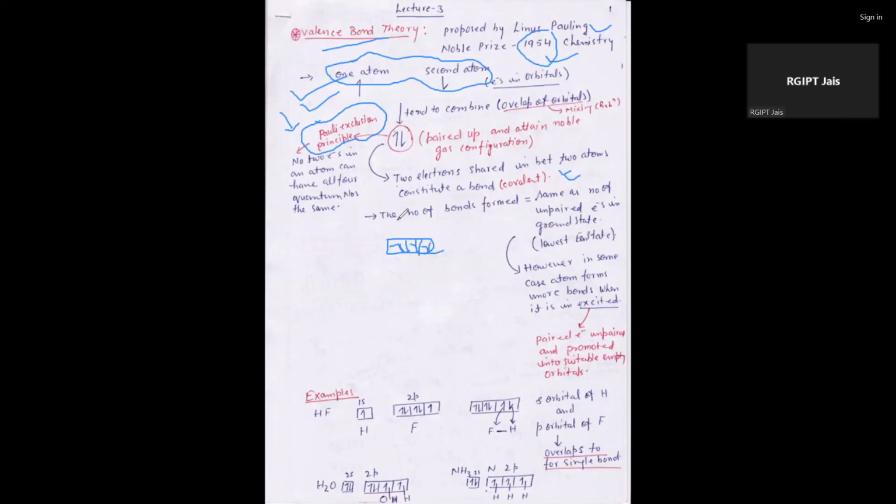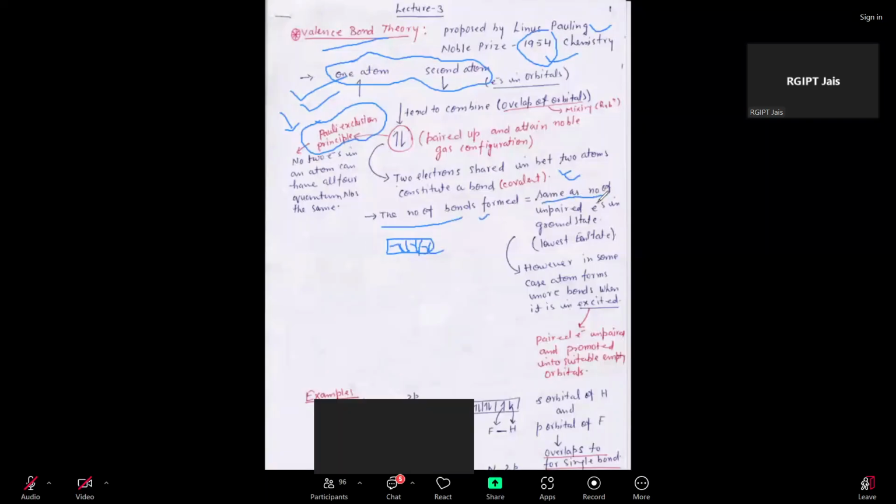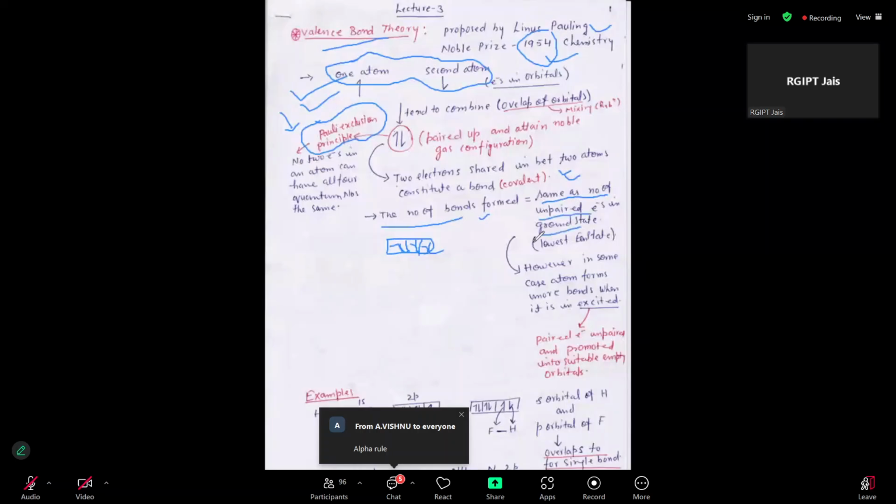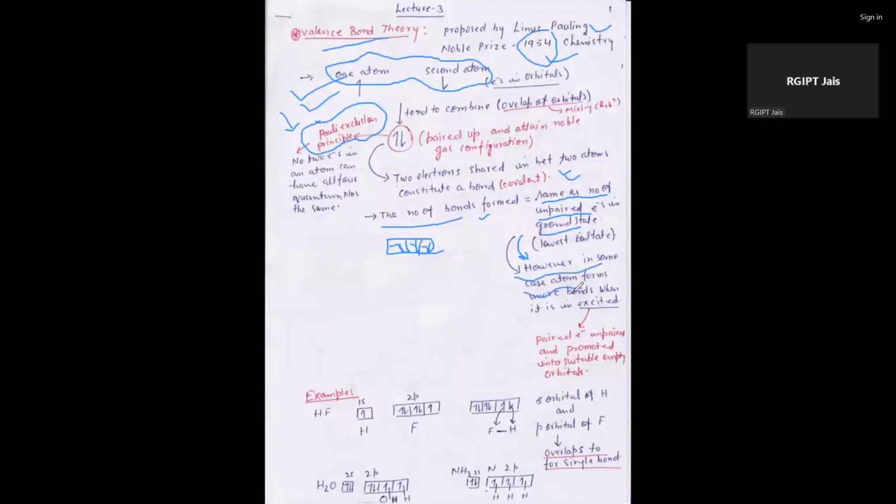However, the number of bonds formed is the same as the number of unpaired electrons in the ground state. Or we can say, after that it goes to an excited state, where the electron goes into a vacant orbital. That's why pairing of an electron is unpaired, or promoted to a suitable vacant orbital.